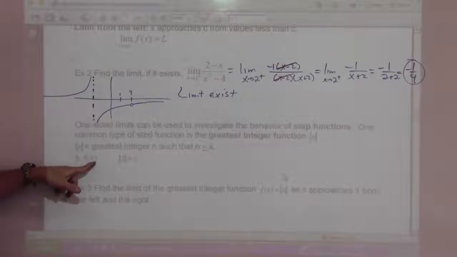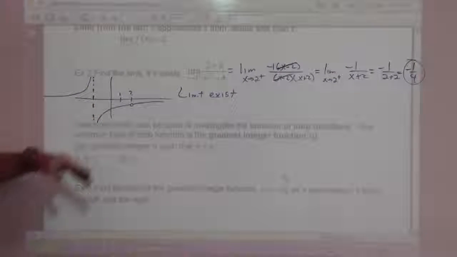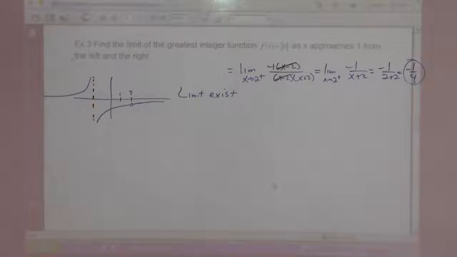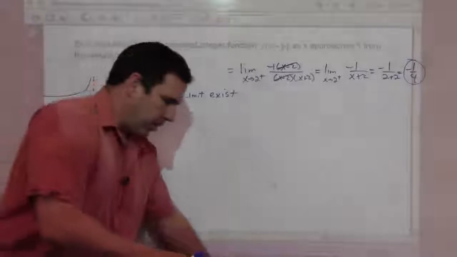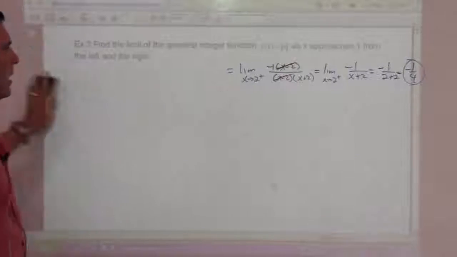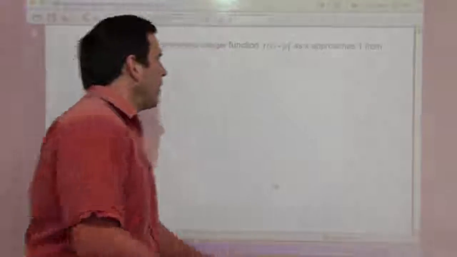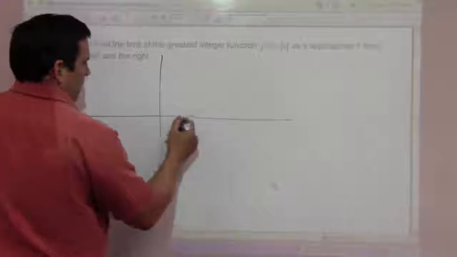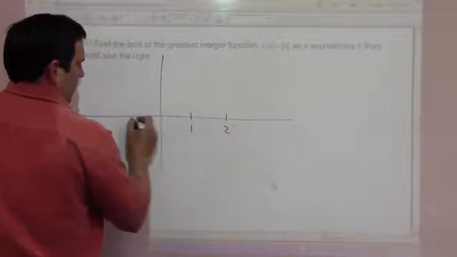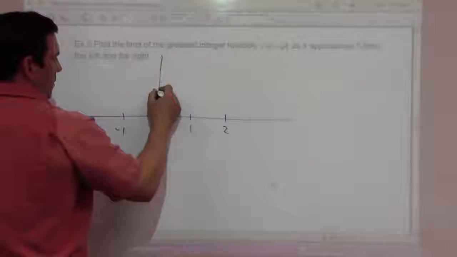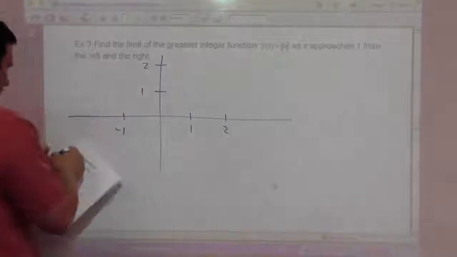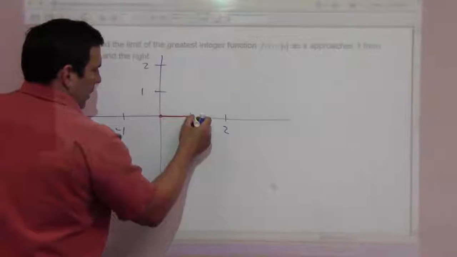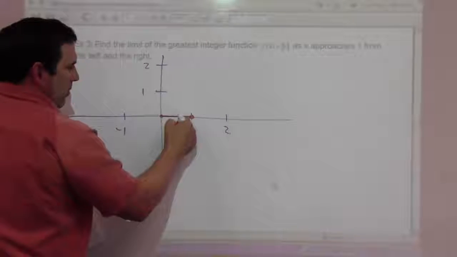So the greatest integer of 1.5 is 1. The greatest integer of 2 is 2. That's where it steps up, at the integers. So example 3 says find the limit of the greatest integer function as x approaches 1 from the left and from the right. Well, if I look at this graph, the graph of this is going to be solid 0 going across to that. That means up to like 0.5, 0.6, 0.7.